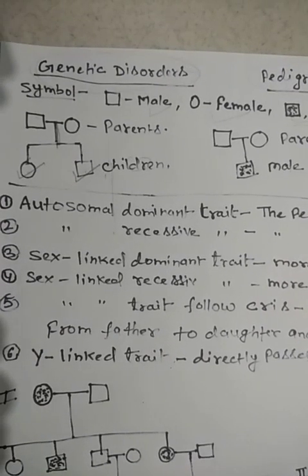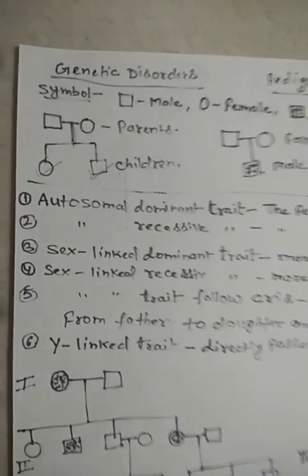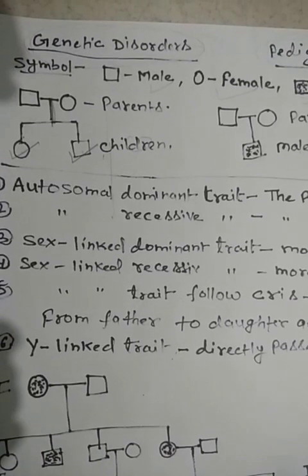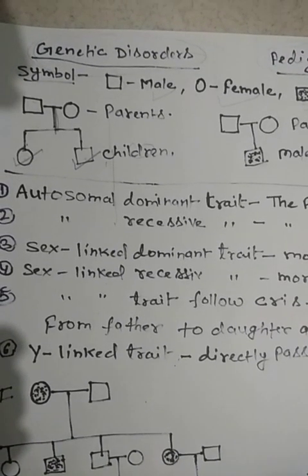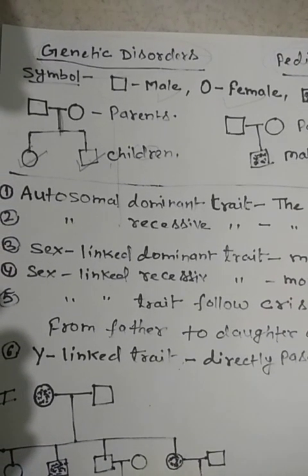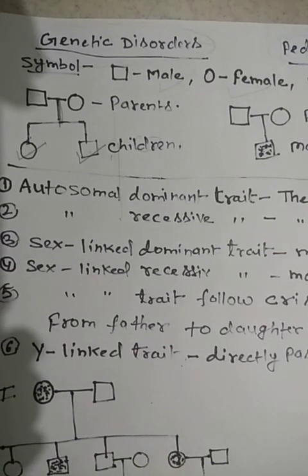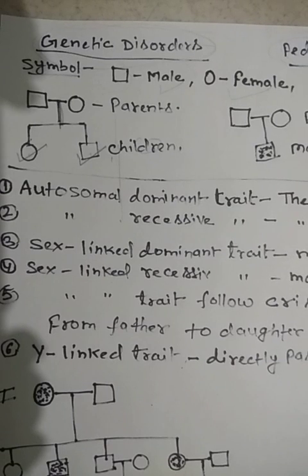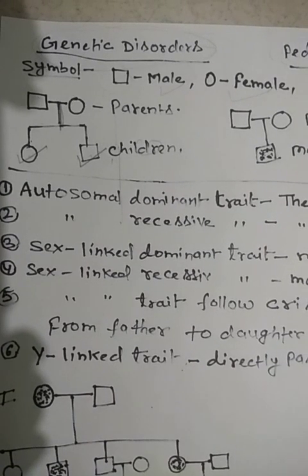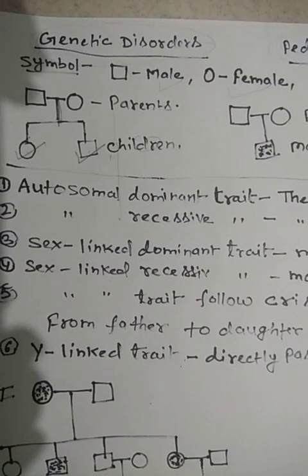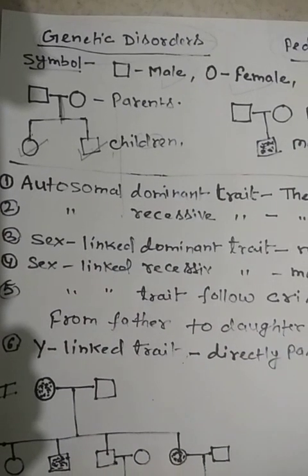Actually, there are two types of genetic disorders. Some are Mendelian disorders, some are chromosomal disorders. Mendelian disorders are the disorders which follow Mendel's pattern of inheritance. That's why they are called Mendelian disorders, because they follow the same pattern of inheritance that Mendel studied.